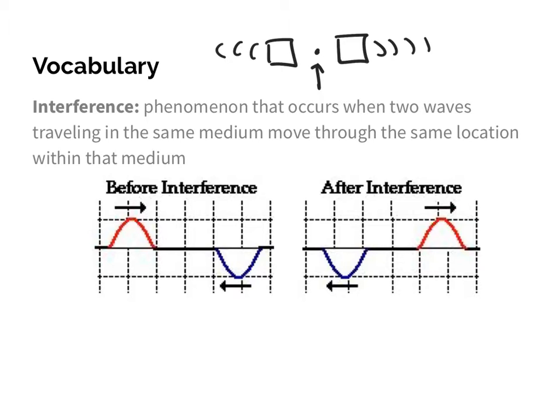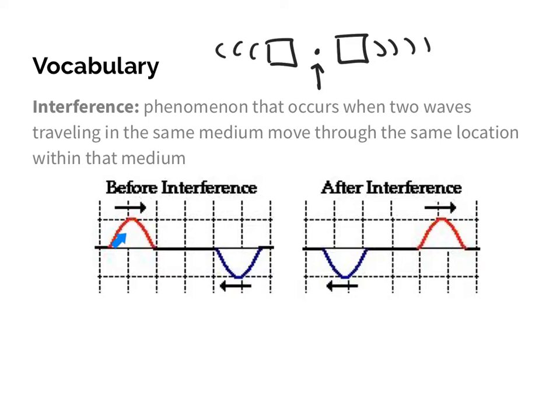What makes waves interesting is that waves are not a physical object. Waves are instead just energy that's moving through a medium caused by a disturbance. So interference is what occurs when two waves meet in the same medium at the same location, very similar to those two crates meeting at the same spot. So what happens when two waves do it? You'll see, for example, and this is not showing you actually what's going to happen, we'll look at that in a second.